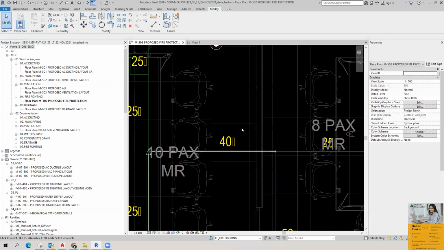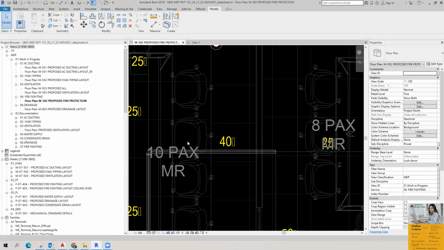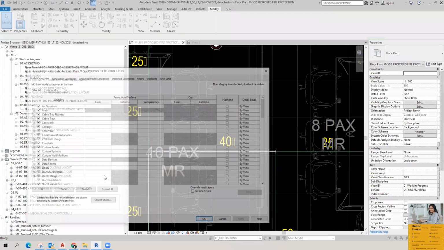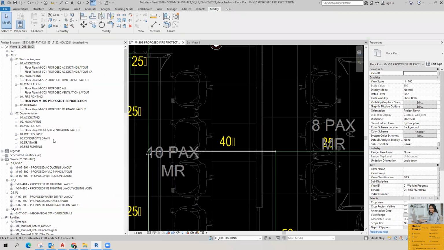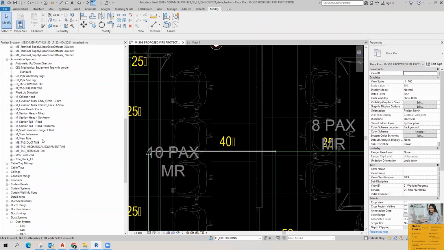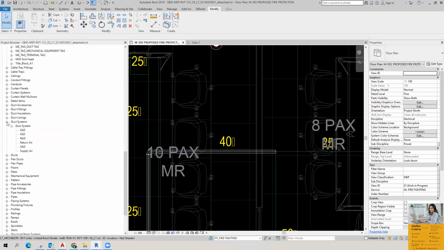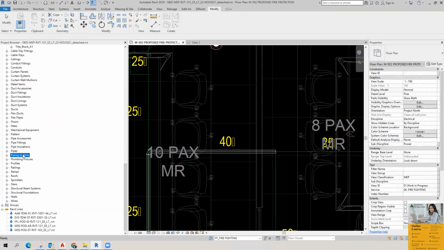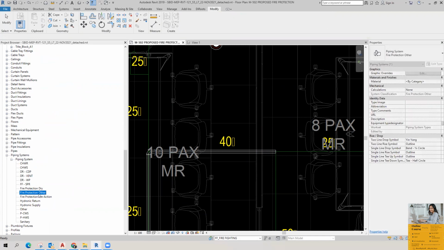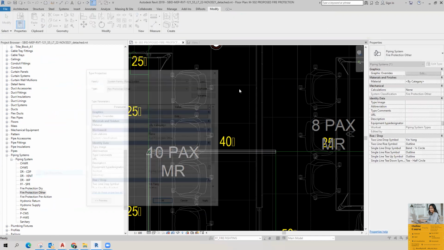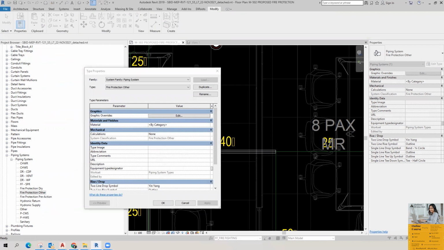Here, I haven't created any filters for this particular pipe, and I haven't given the materials for this pipe. I'm typing systems. I'm using this one, fire protection other. So I'm going to take type properties, graphic overrides.